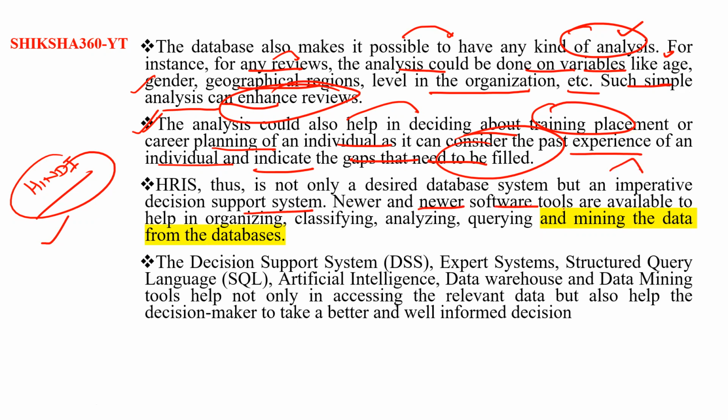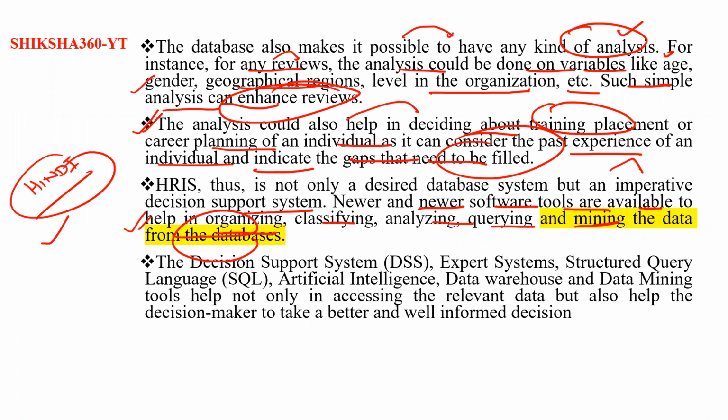Newer and newer software tools are available to help in organizing, classifying, analyzing, querying, and mining the data from the database.